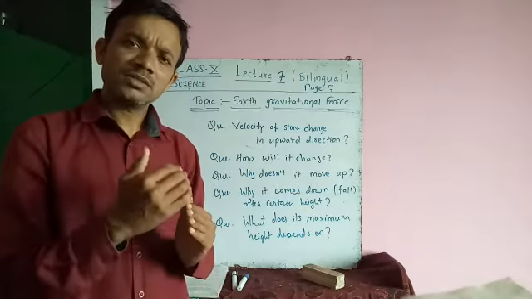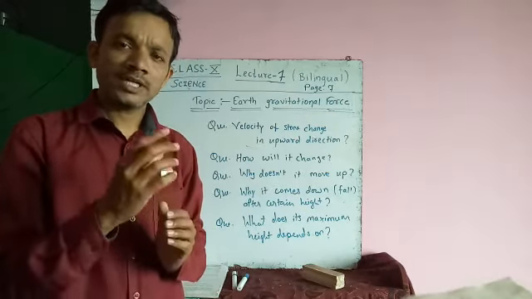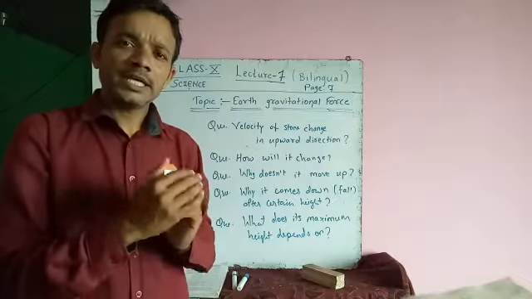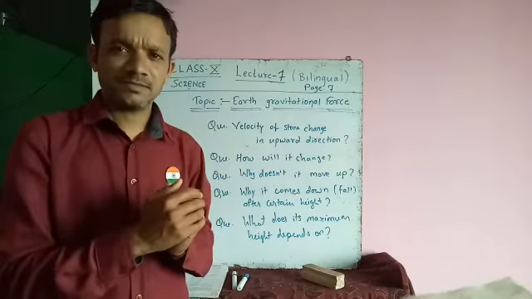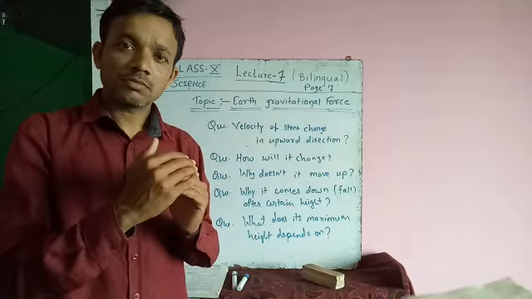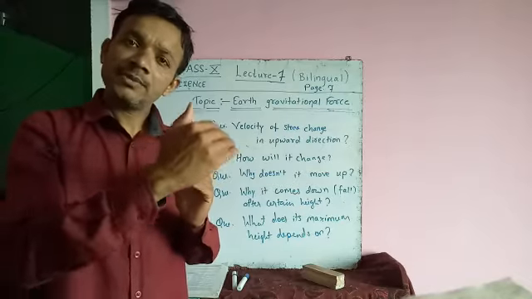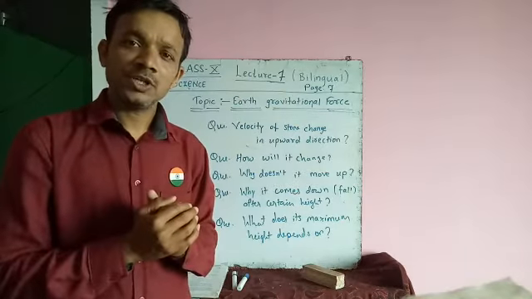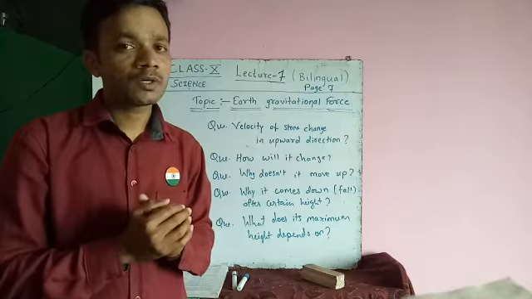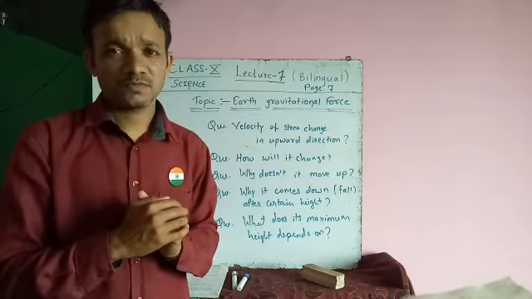But the velocity of that object going upward gradually decreases, and at a particular height the velocity of that object becomes zero.